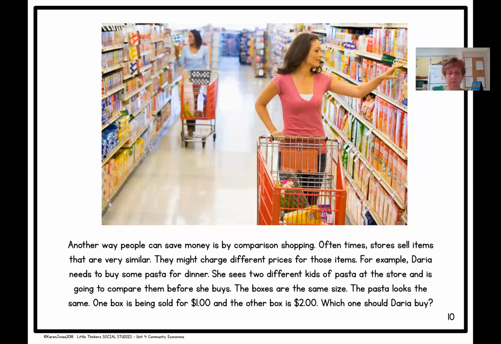Another way people can save money is by comparison shopping. Oftentimes, stores sell items that are very similar. They might charge different prices for those items. For example, Daria needs to buy some pasta for dinner. She sees two different kinds of pasta at the store and is going to compare them before she buys.